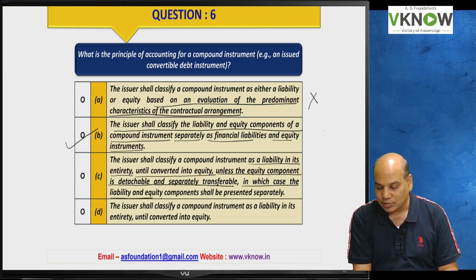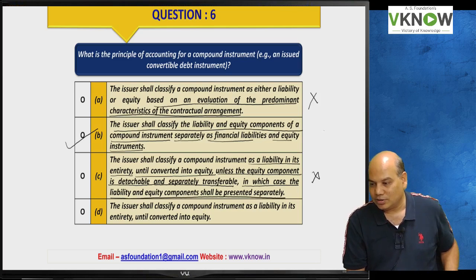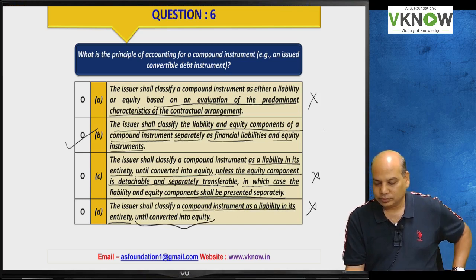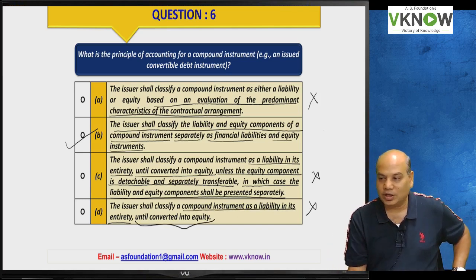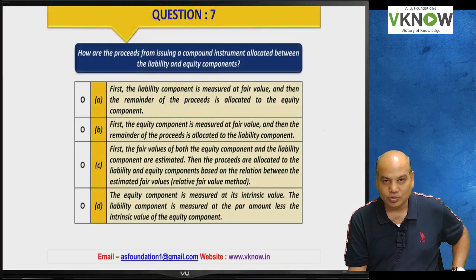No, there is no such condition of detachability and separately transferable. This is imagination only. That is your intermediate classification. Final classification is that you have to bifurcate into the liability and the equity portion.